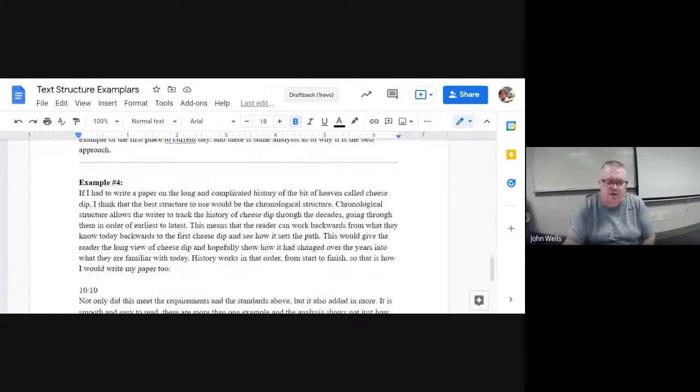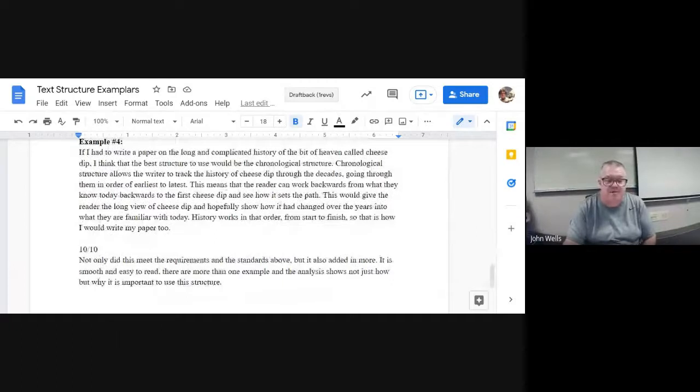Look at example number 4. If I had to write a paper on the long and complicated history of the bit of heaven called cheese dip, I think that the best structure to use would be the chronological structure. Notice we have some extra words in there. We have some life. We have some description. And we also use a superlative, the best structure. Not I would use, but the best structure to use.